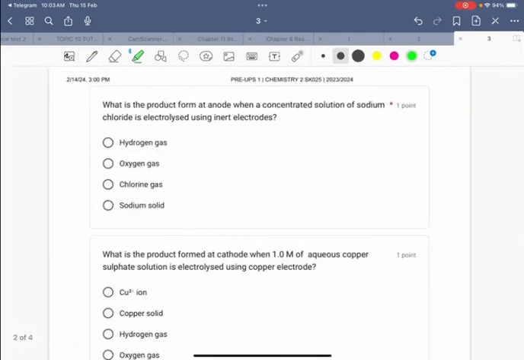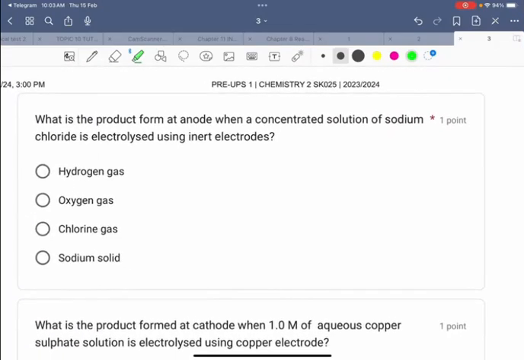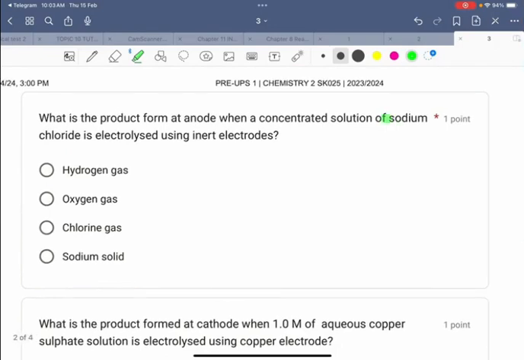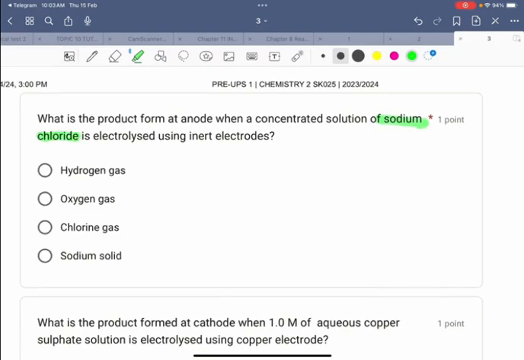Okay, we go to question number 3. What is the product formed at anode when a concentrated solution of sodium chloride is electrolyzed using inert electrode? The keyword is concentrated solution.